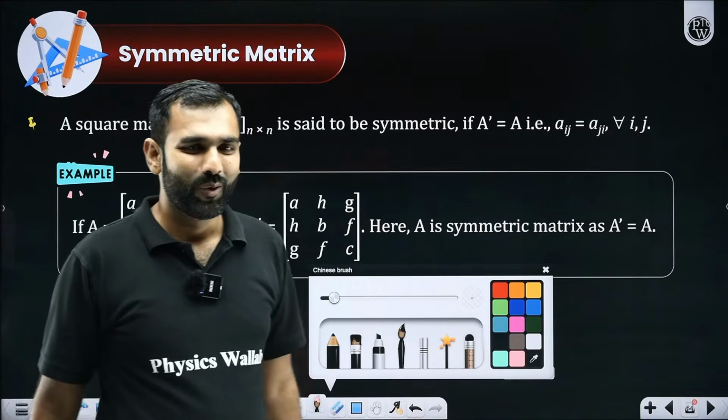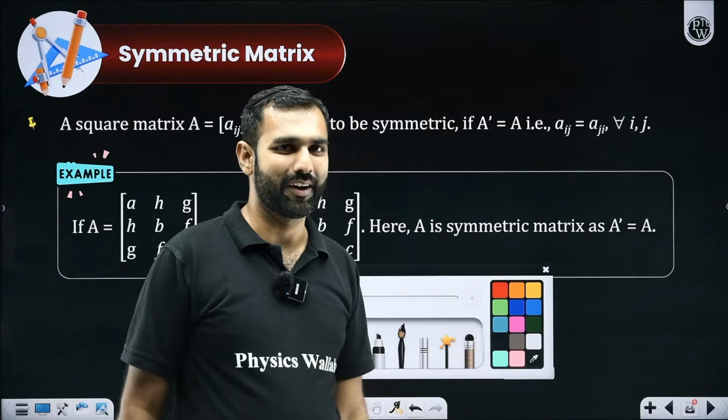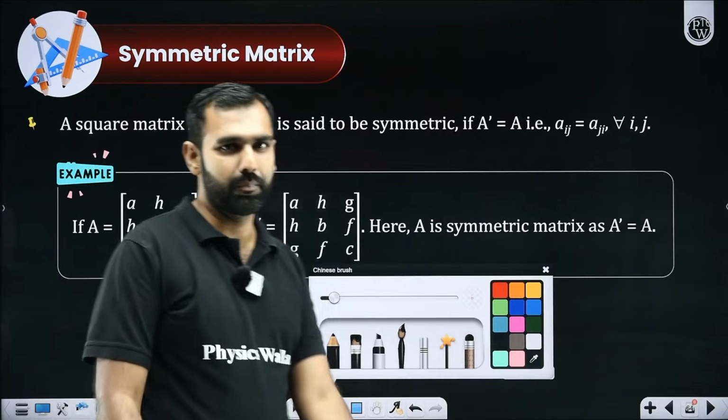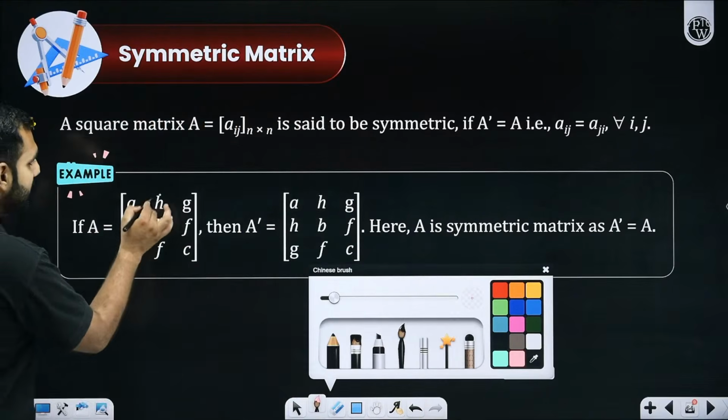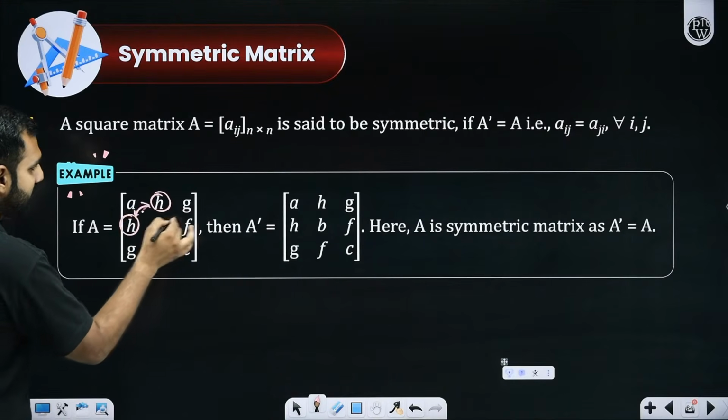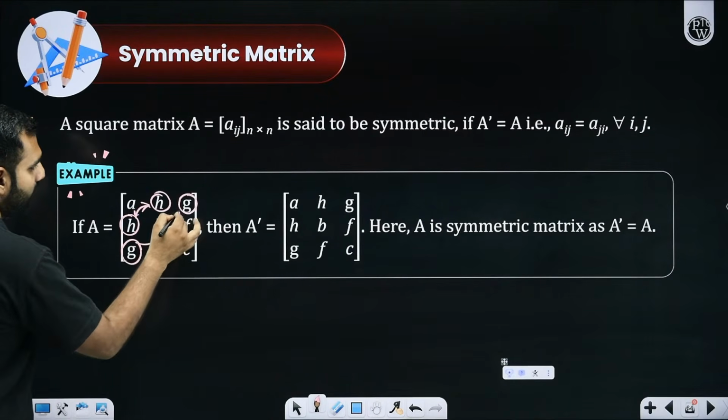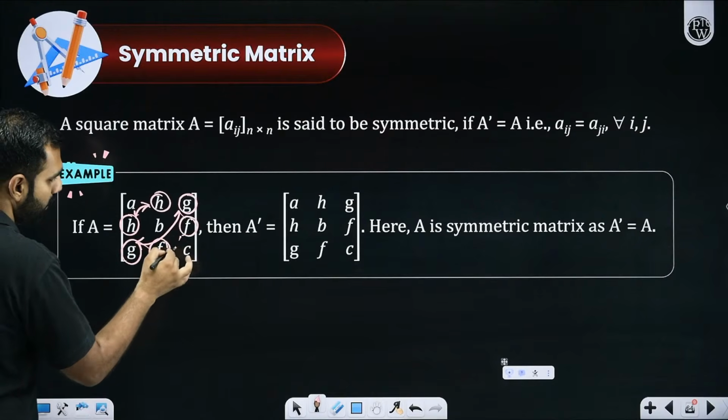Upper triangular equal to lower triangular. Absolutely, gully cricket. That's perfect. Brilliant observation. So here, this H and this H would be found to be same. This element and this element would be found to be same. And this element and this element would be found to be same.